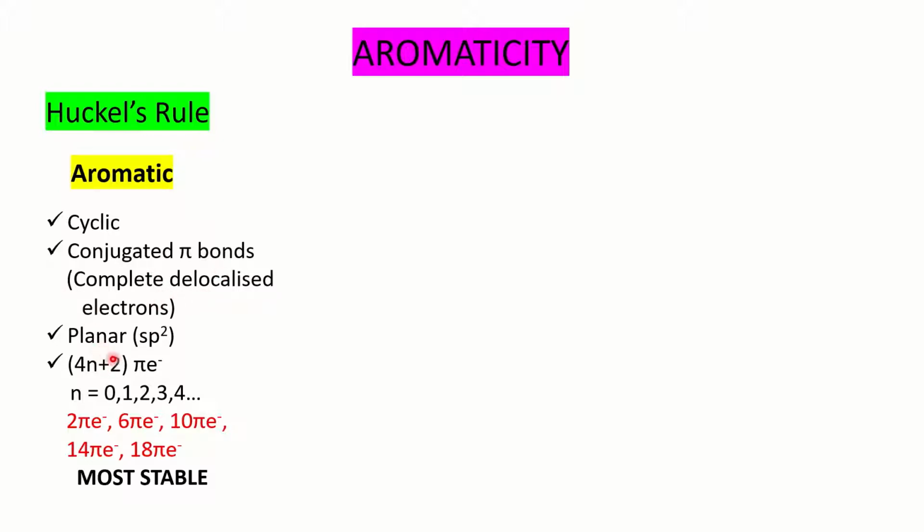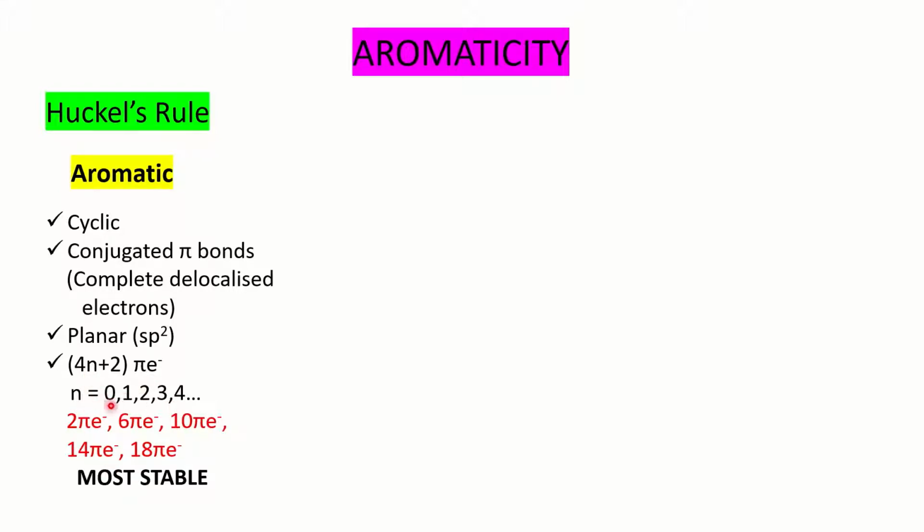The third point is whether the molecule is planar. Planar means the hybridization of all the carbons here should be sp2. If it is sp2 hybridized, the molecule will become planar. We need to check that all these parameters are fulfilled, then we see whether it follows Huckel's rule, a 4n plus 2 pi electron system, where n can be 0, 1, 2, 3.